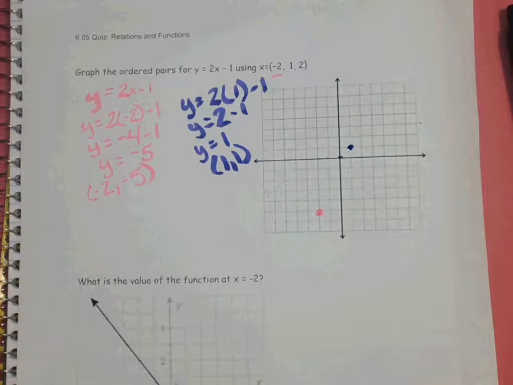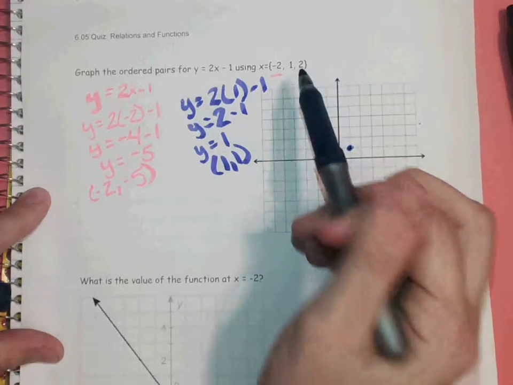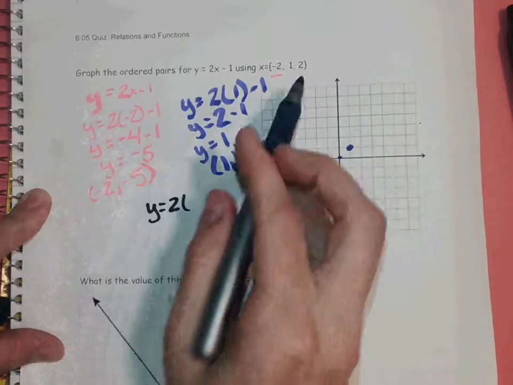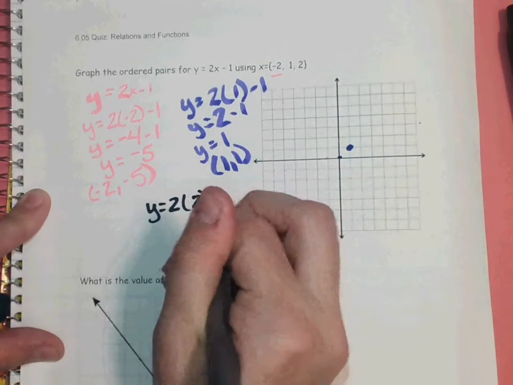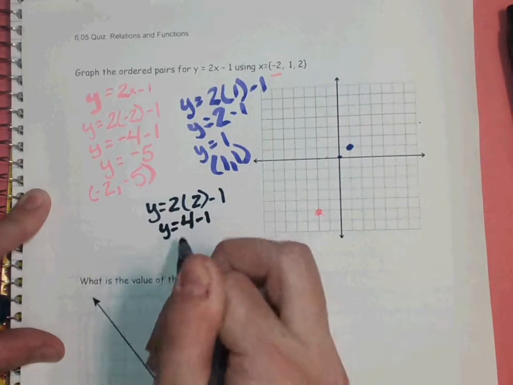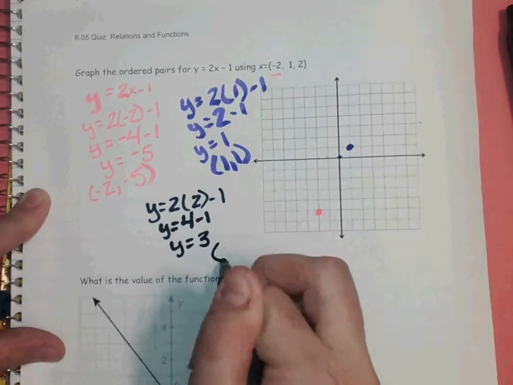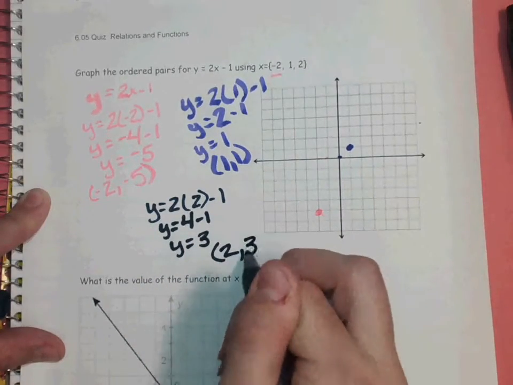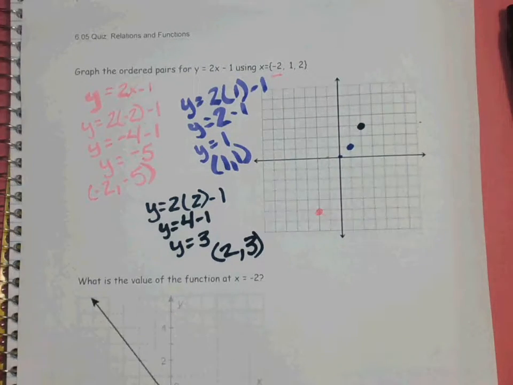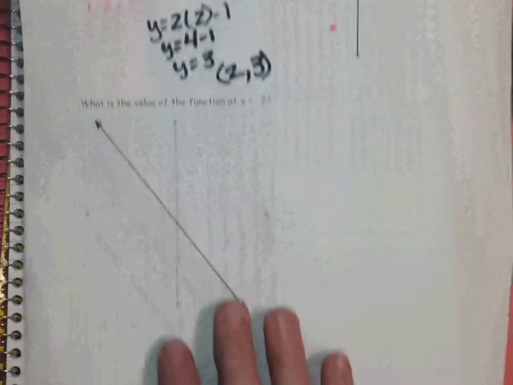Okay, and then I'm going to do my last one, this 2. So I'm going to plug it in. Y equals 2 times the 2 minus 1. 2 times 2 is 4. Minus 1 gives me that 3. So this ordered pair is 2, 3. I'm just going to plot that, and you are done. You don't even have to put a line through it unless it asks you to graph the linear equation or something like that.